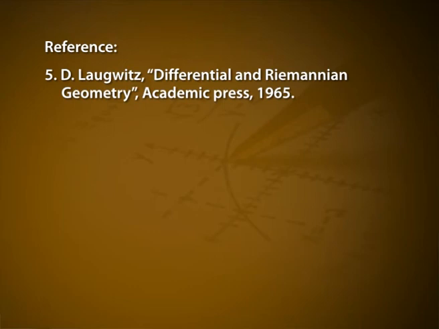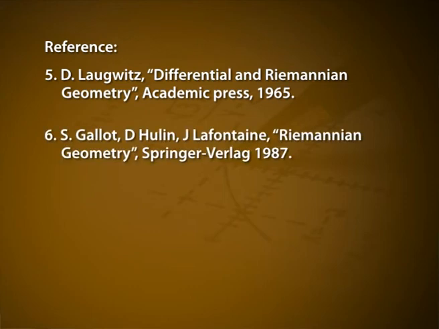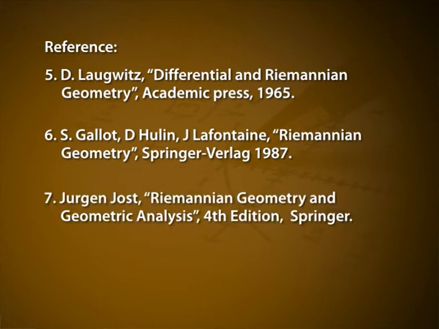Sixth one, Riemannian Geometry by S. Gallot, D. Hulin and J. Lafontaine, Springer Verlag 1987. Seventh one, Riemannian Geometry and Geometric Analysis, 4th edition by Jürgen Jost, Springer.